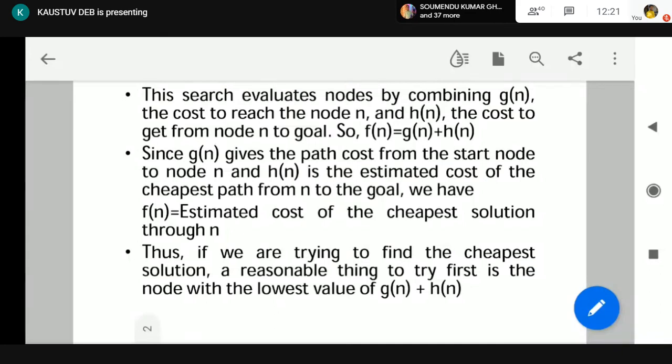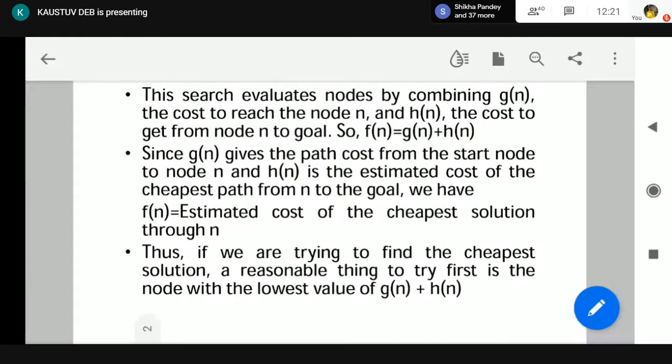Thus, if we are trying to find the cheapest solution, we should go for the node having the lowest g(n) plus h(n) value. As g(n) plus h(n) together gives us the estimated cheapest cost to reach the goal node from the start node, this is our motto.